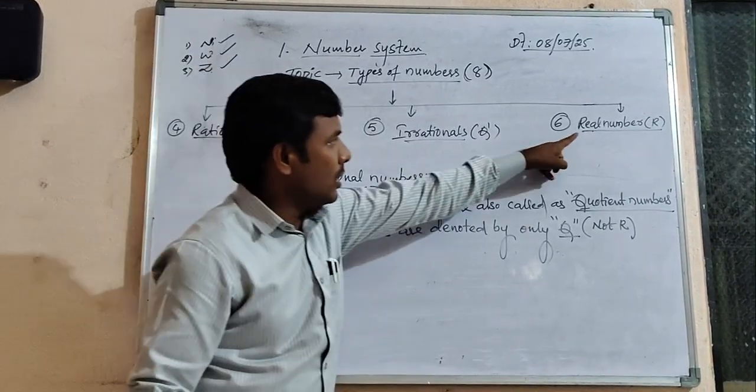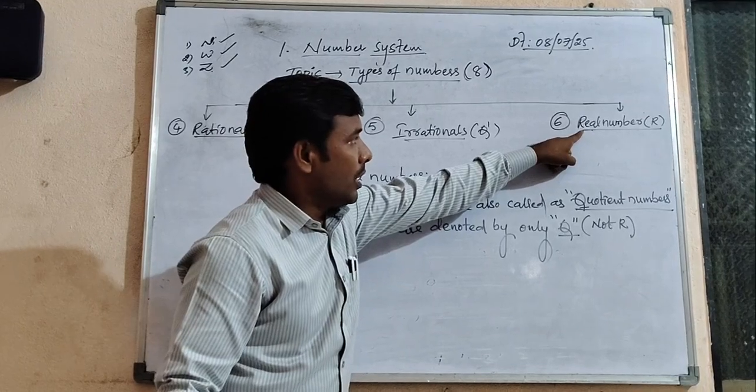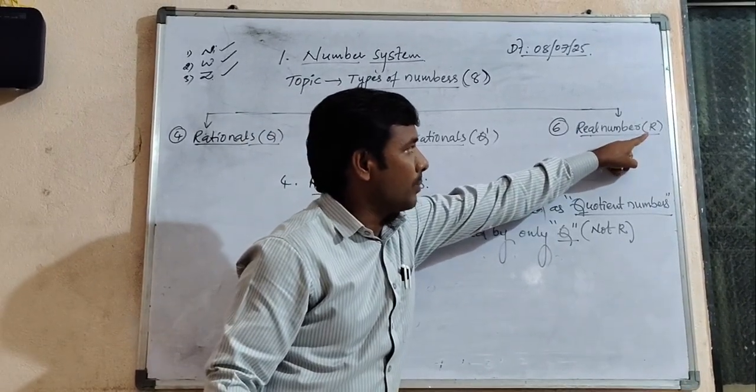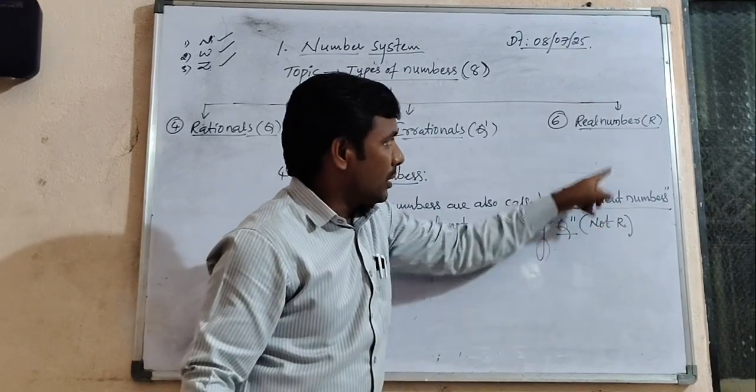See, once go to the real numbers. Real numbers have a single name, so real numbers are denoted with only capital R.